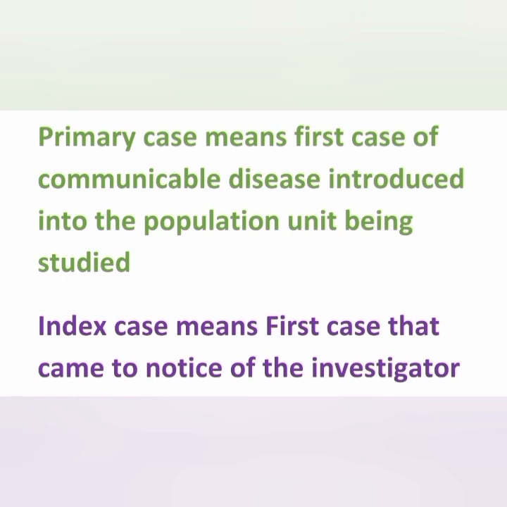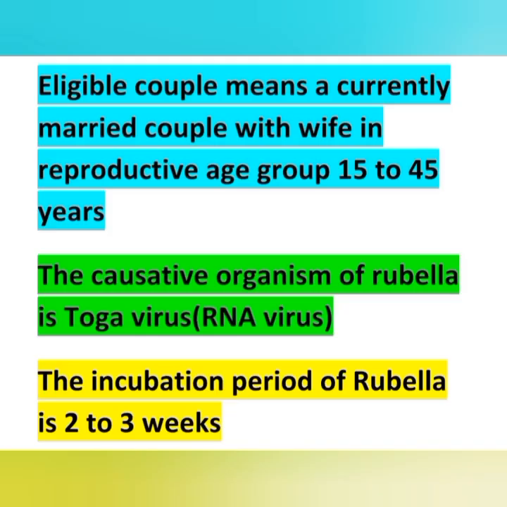And next is primary case and index case. Primary case means first case of communicable disease introduced into the population. That is, firstly the case occurring in a particular area is called primary case. And the index case means first case that came into notice of an investigator. Particular health person is seeing the person having communicable disease. That is index case. Primary case means first case of communicable disease.